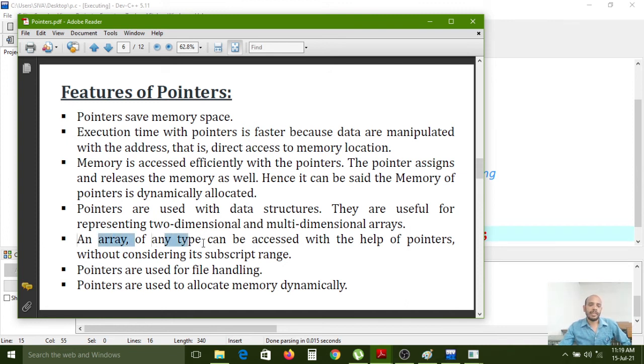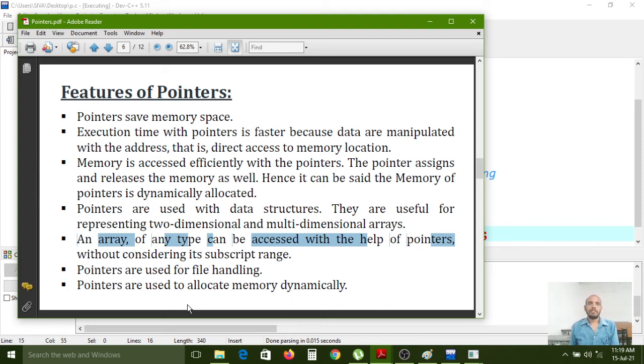An array of any type can be accessed with the help of pointers. An array of any data type can be accessed with the help of pointers. So an array of pointers also we can create without considering its subscript range, nothing but without mentioning size, because the pointers are directly accessing the memory address now.